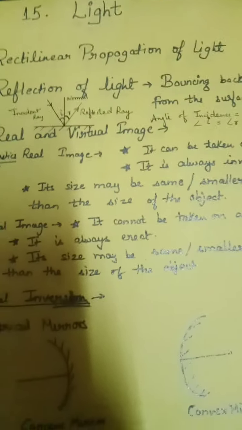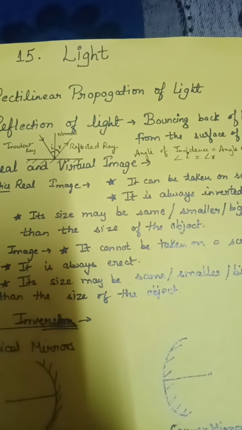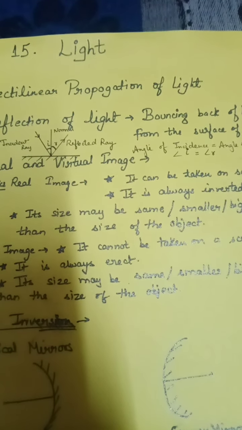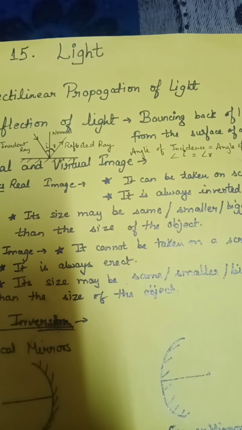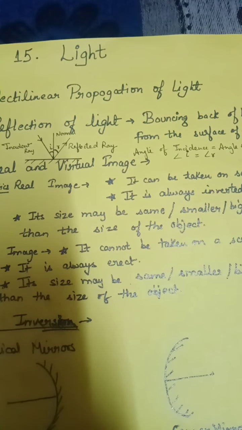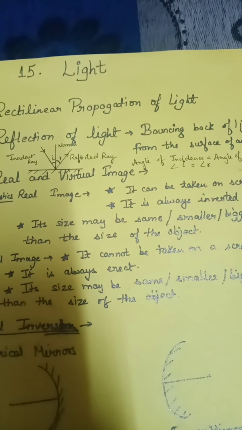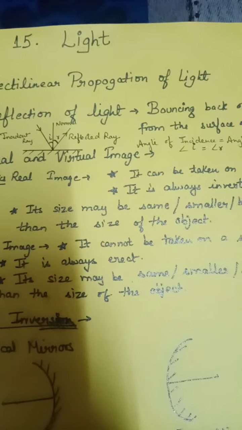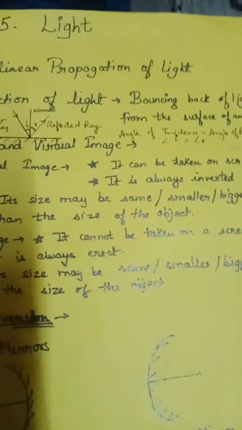Today we are going to start a new chapter of science, chapter 15, light. Students, light is something that everyone is familiar with. It comes from many sources like the sun, a flame, a glowing bulb, etc. It is only the light that makes everything visible to us. Light always travels in a straight line, and this phenomenon is called rectilinear propagation of light.